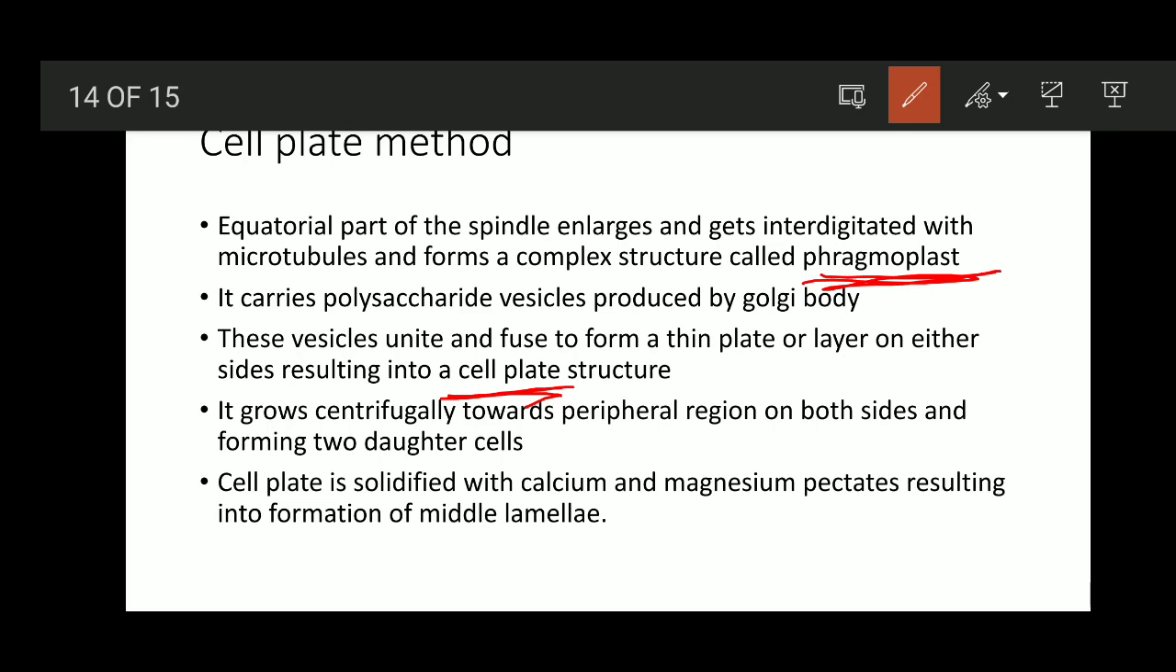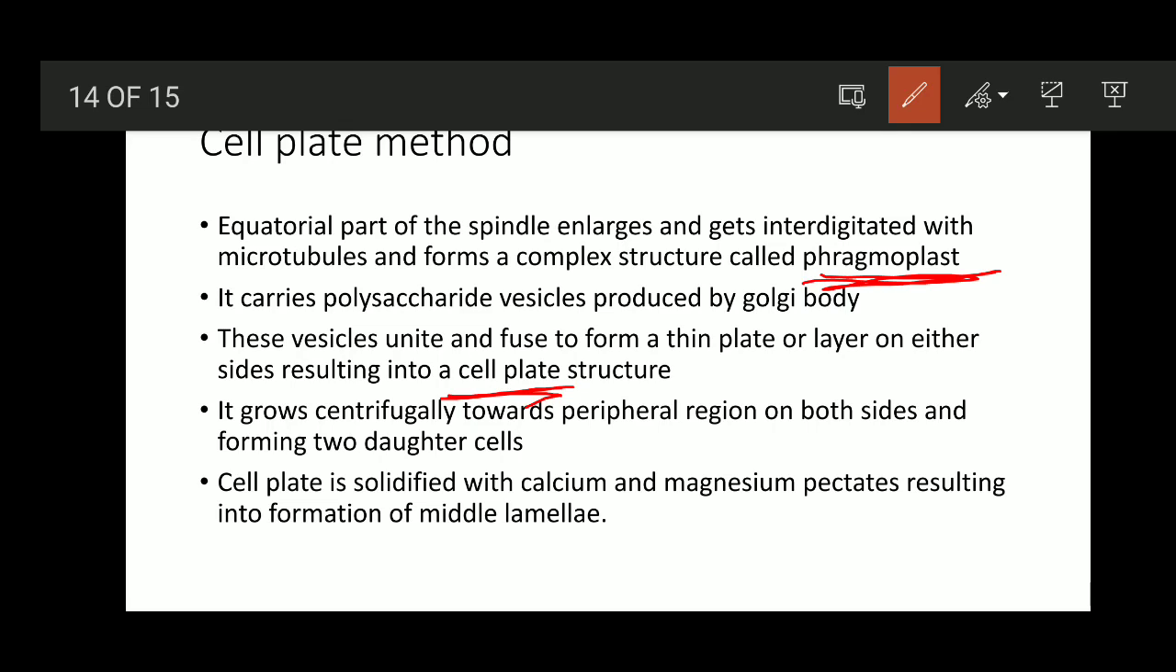So later the cell plate is solidified with the calcium pectate, and which is known as middle lamellae. The cell plate is going to act as middle lamellae. What is middle lamellae? You have studied in the chapter Cell: The Unit of Life when you were studying the structure of the cell wall. It is the outermost layer of the cell wall which acts as a glue or cementing agent between two adjacent cells. So first the cell plate is going to be formed, and later from this middle lamellae or the cell plate, the further layers of the cell wall are going to form. The further layers are the primary wall, secondary wall, tertiary wall. Slowly it is being formed.